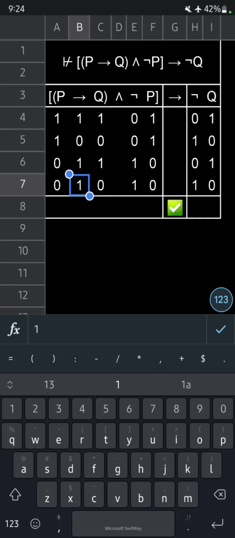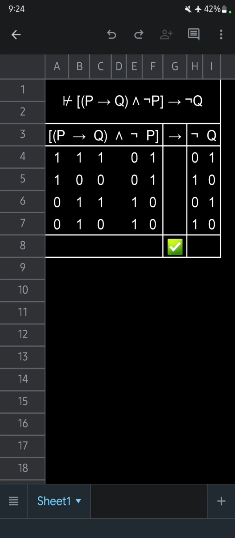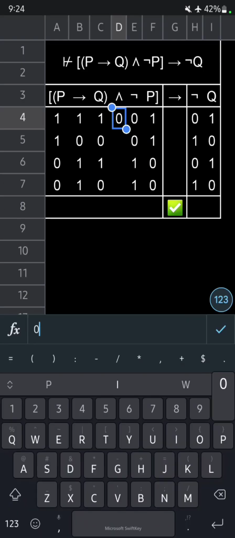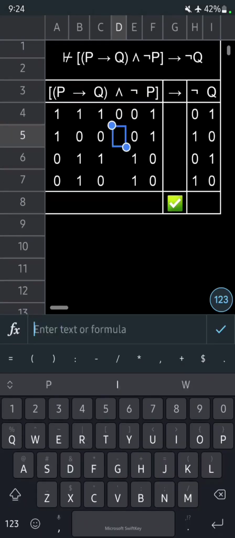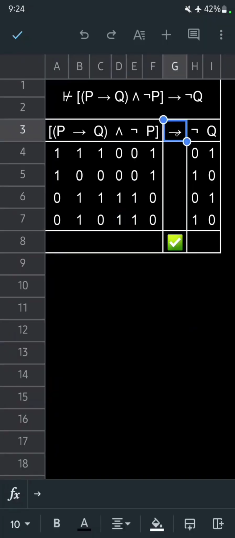Next, let's take a look at our conjunction. Column D. The conjunction returns a value of true if and only if both conjuncts are true. In our first interpretation, we have a 1 and a 0, so that will return a value of 0. In our second interpretation, they are both zeros, so that will return a value of 0. And in our last two interpretations, both conjuncts have a value of 1, so the conjunction operator will return a value of true. And finally, let's take a look at our main operator here.